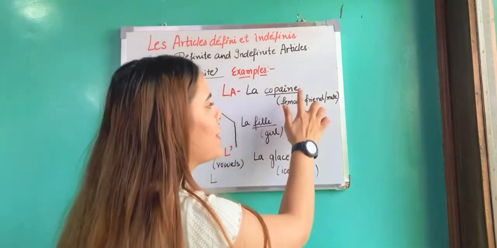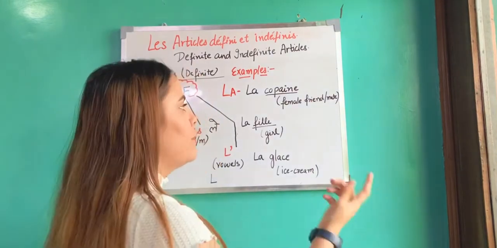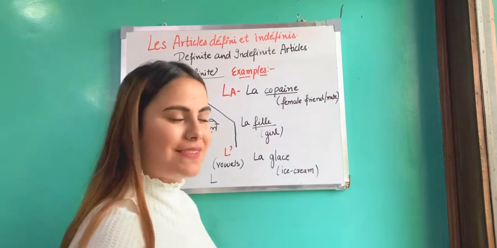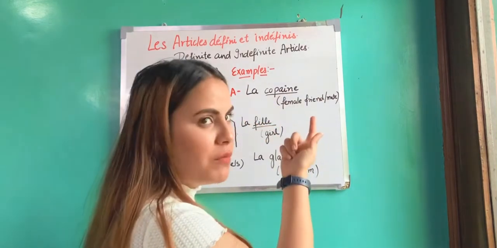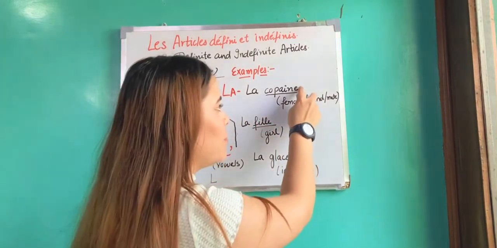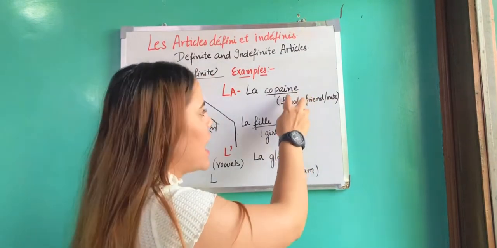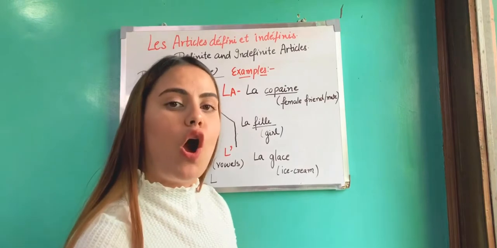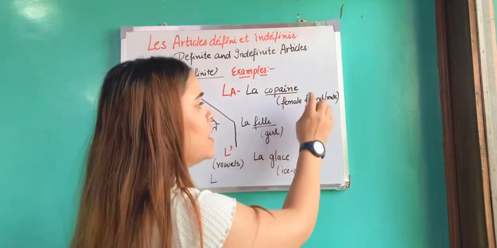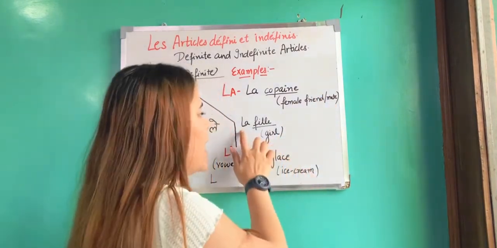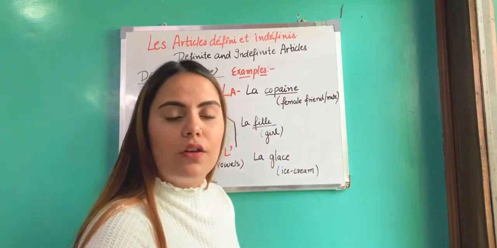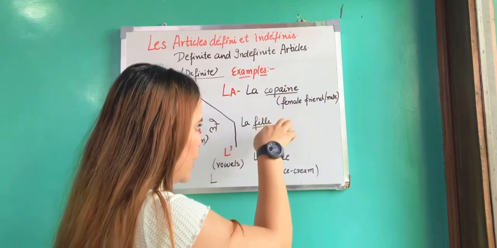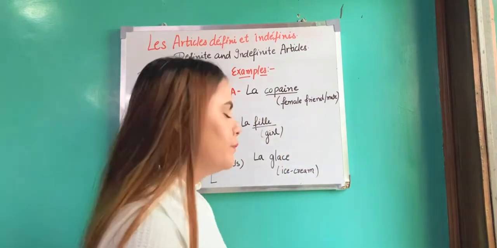La copine. Earlier I wrote le copain, that is for masculine. If we convert it into feminine, we just add an extra e. But the pronunciation is the same. That is female friend or mate. La fille. The meaning of this word is girl.